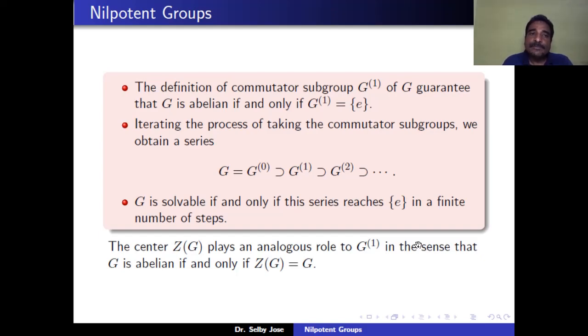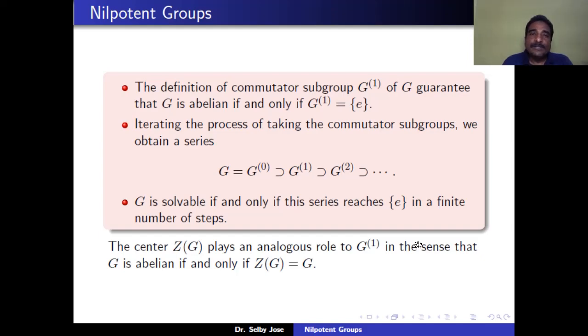Therefore, G is abelian if and only if G1 is equal to identity. Then what we did was we iterated the process and defined the commutator subgroup of G1, which we denoted as G2, and the commutator subgroup of G2, which we denoted as G3, and so on. So we obtain a series of subgroups of G, namely G equals G0 contains G1 contains G2, and so on. And we have proved that G is solvable if and only if this series, the commutator series, reaches E in a finite number of steps. That means that Gn is equal to identity for some n greater than or equal to 0.